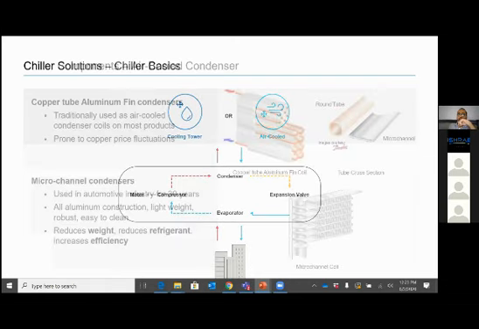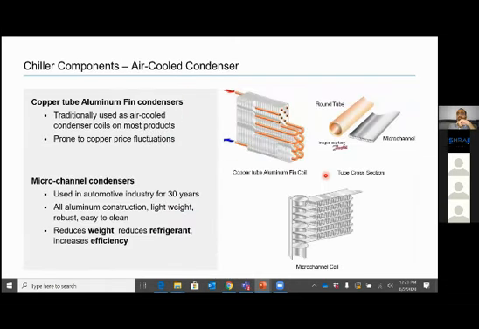Now, what else? We look at condenser types. In air-cooled condensers, we have two different types of condenser. One condenser is what we generally see most of the time. Our domestic split AC also has this kind of arrangement. We have aluminum fins and we have copper tubes, right? Refrigerant is entering and getting out from this, and heat exchange is happening between refrigerant and air.